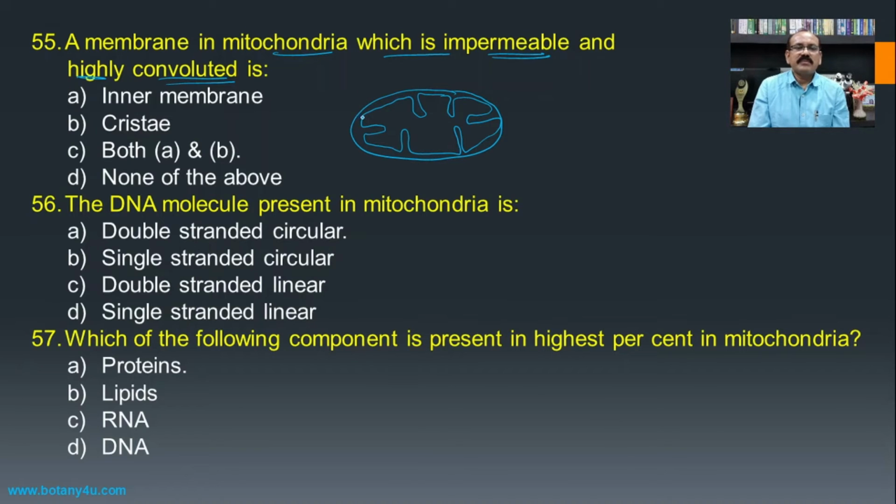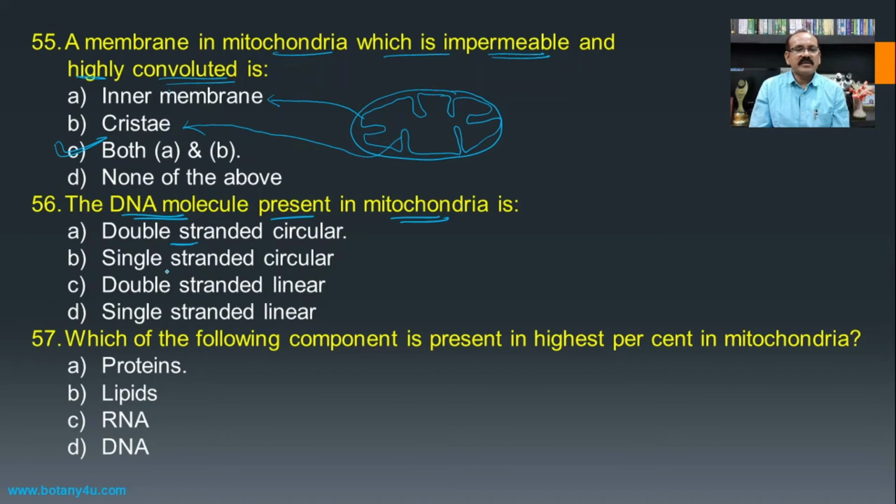Such a type of inner membrane, as well as the finger-like projections which are formed by the inner membrane, they are known as cristae. So both these, that is the inner membrane and the cristae, becomes the answer, and hence both A and B is the answer.